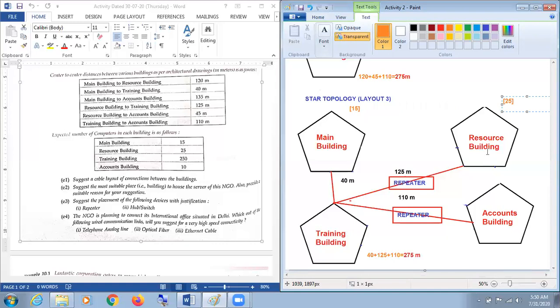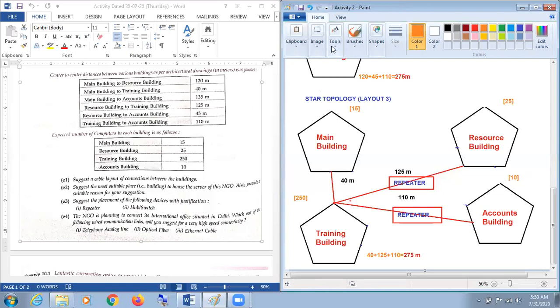Similarly, the same case will be there with resource building, with 25 computers, again 250 computers with training building, and my dear respected students, the 10 computers with accounts building. So it means because all the buildings have more than two computers, all the buildings require a hub or switch, and the property of a hub is that it is considered a non-intelligent device which sends data to all the other nodes available in that particular building.